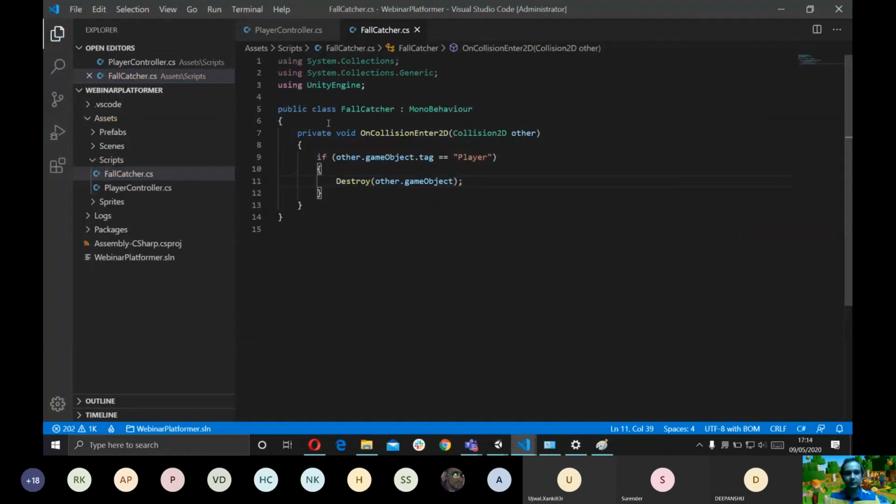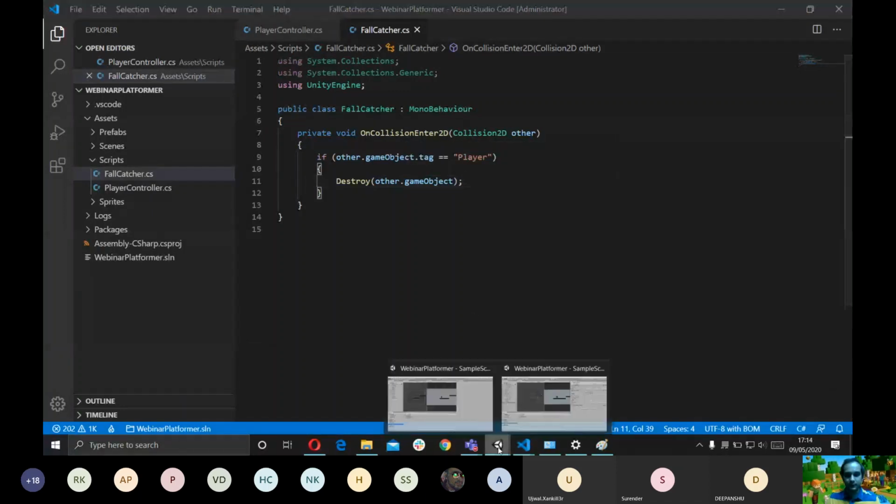So what I'm saying here is, if the box collider component of this game object collides with anything else in the scene, and that anything else has a tag of player, destroy the other game object which you just collided with. Okay.